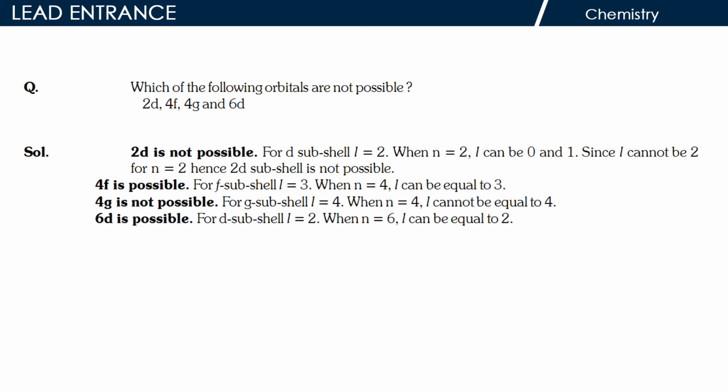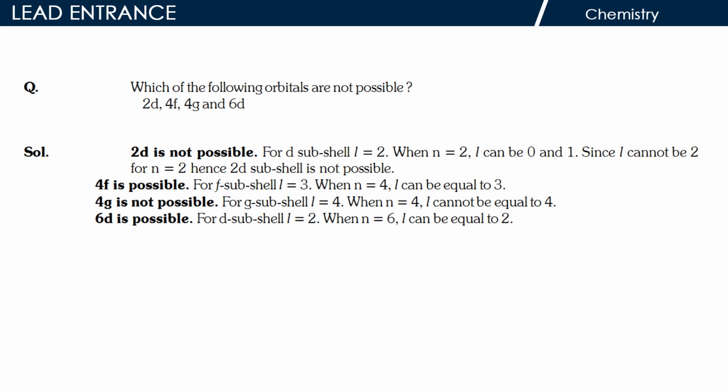When n is equal to 2, l can be 0 and 1. Since l cannot be 2 for n is equal to 2, hence 2d subshell is not possible. 4f is possible. For f subshell l is equal to 3. When n is equal to 4, l can be equal to 3.